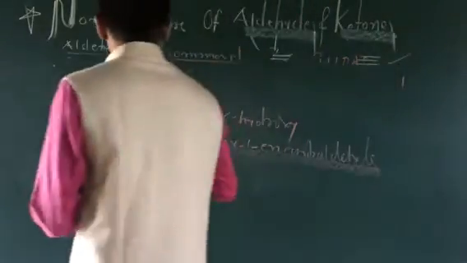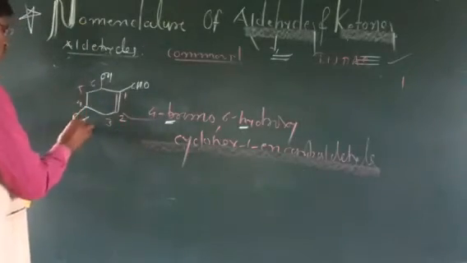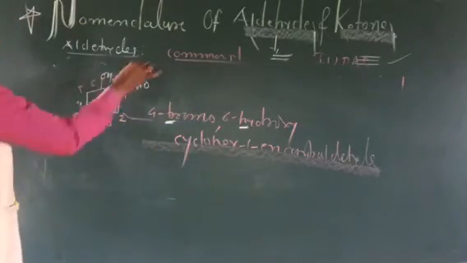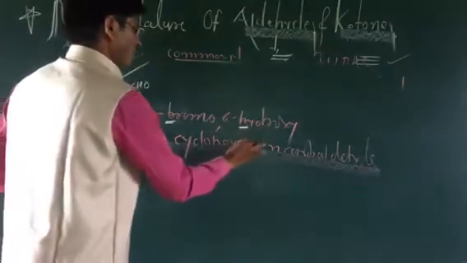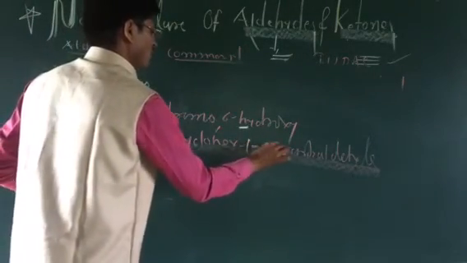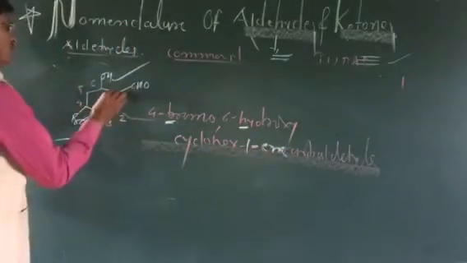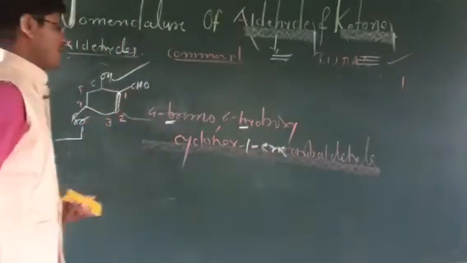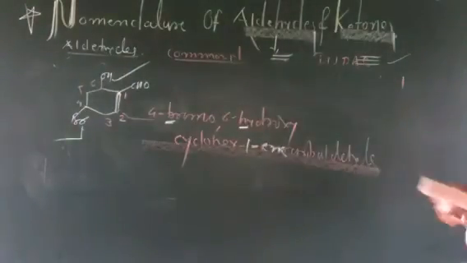Alphabetically the name is given: B comes first, H comes later. So that is 4-bromo-6-hydroxy cyclohexane. Why did I say 1-ene here? In cyclohex-1-ene carbaldehyde, because at the one position there is a double bond. That's why 4-bromo-6-hydroxycyclohex-1-ene carbaldehyde. This is the IUPAC name of such a compound.